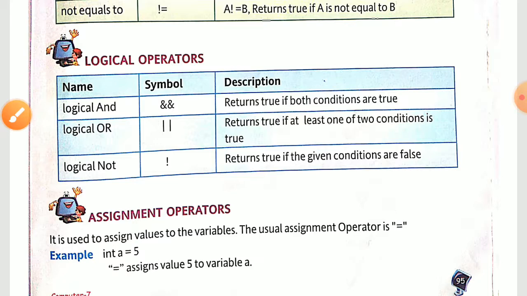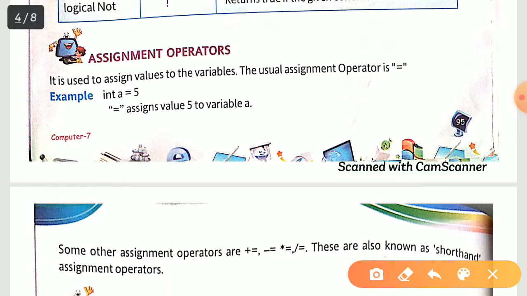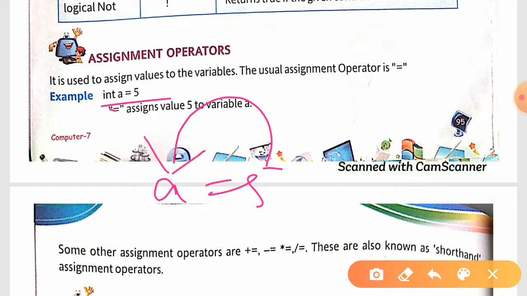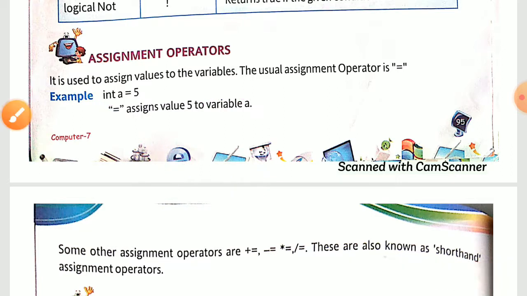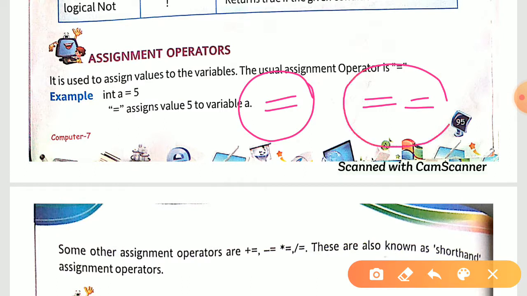Now about the last one, your assignment operator. Assignment means you are assigning some kind of value. Okay, so if you are writing a equal to 5, it means what? The value 5 you are assigning to a variable a. Only this is the meaning of your assignment operator. Now over here you can get the question like, what is the difference between equal to and double equal to? It is your assignment operator, it is your relational operator. Okay, that is the difference.